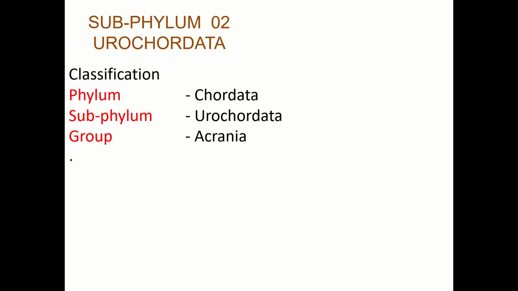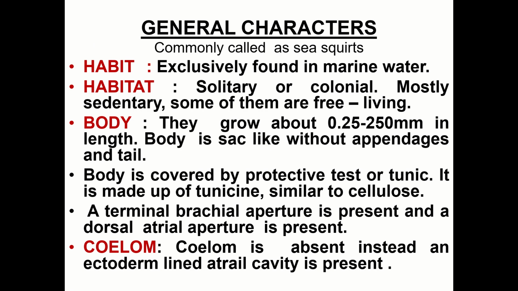Subphylum Urochordata. Classification: Chordata, subphylum Urochordata. Let us see the general characters of urochordates. They are commonly called sea squirts.